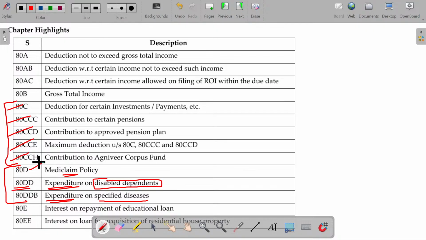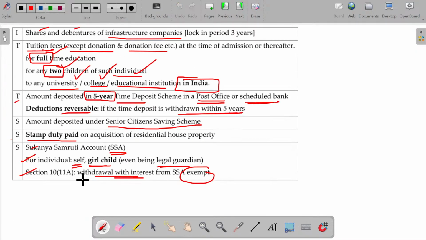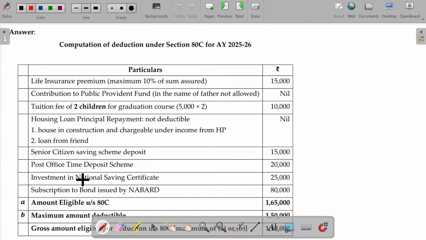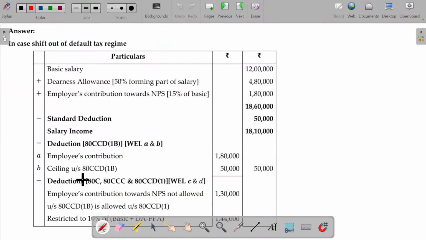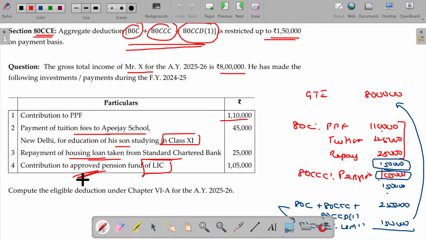D for doctor, like you can easily keep in your mind. D for first, insuring yourself. DD, dependent disabled persons, for whom you are spending the money. DDB, personal treatment. You can keep all these three in your mind. Let's start with the 80D.